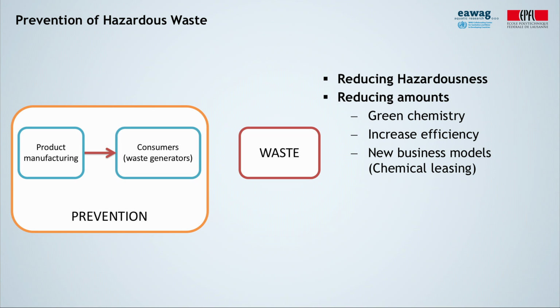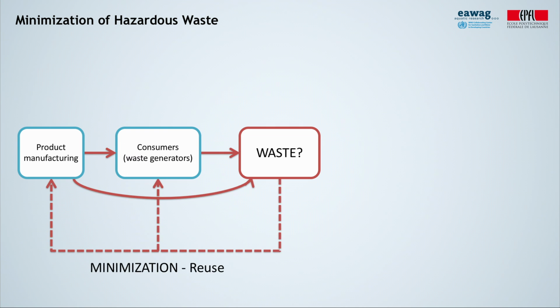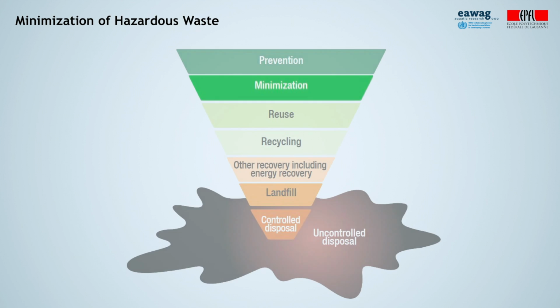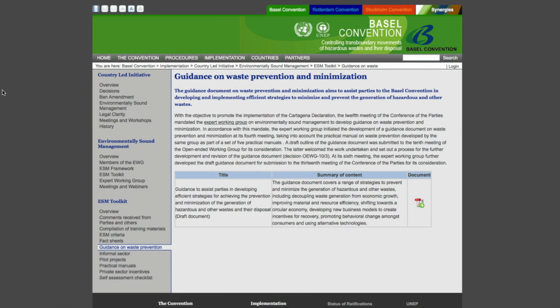Prevention can also be implemented by influencing consumers' behavior to choose products which do not contain hazardous materials. After initial consumption, and before the product turns into waste, materials can be reused. This represents minimization of waste, the second layer of the hierarchy. Check for the terms guidance on waste prevention and minimization on the internet to get some more insights on this issue.